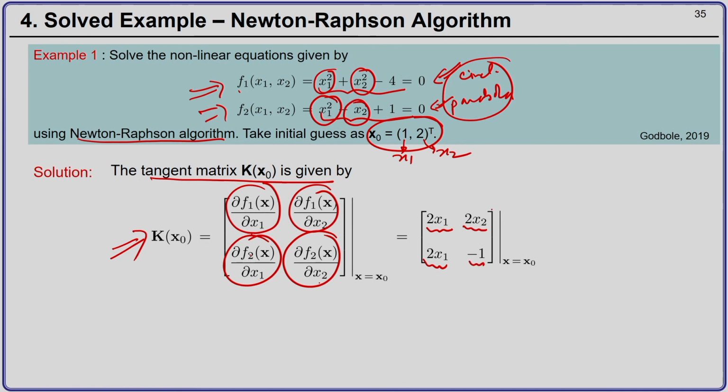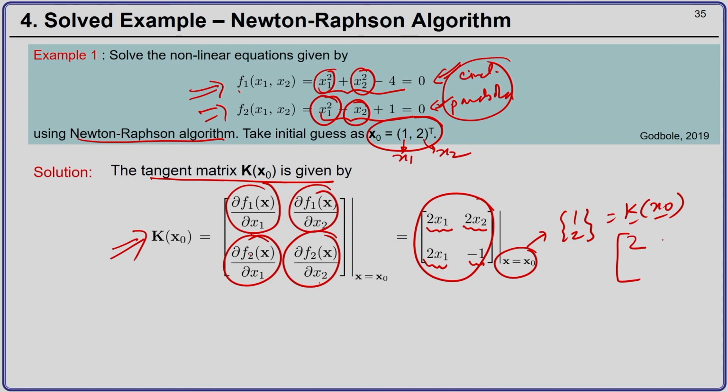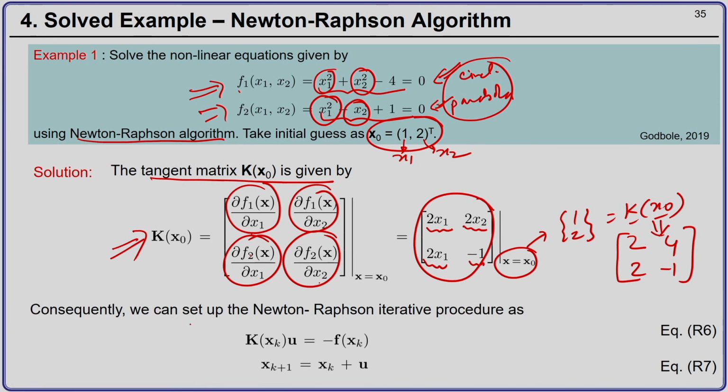So, that is your tangent matrix, and when you substitute x equal to x0, that is (1, 2), you will get 2, 4, 2, minus 1 as your tangent matrix at x0.